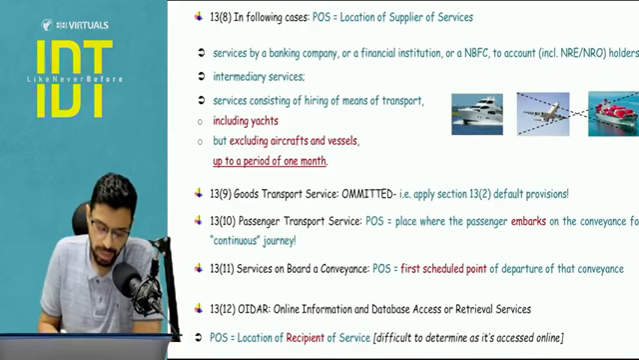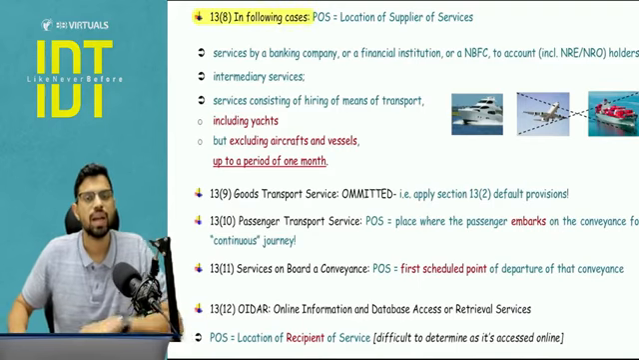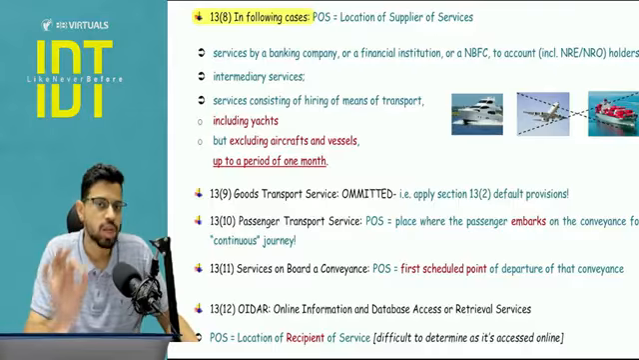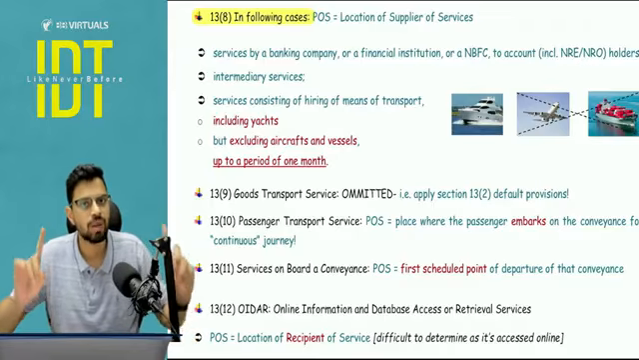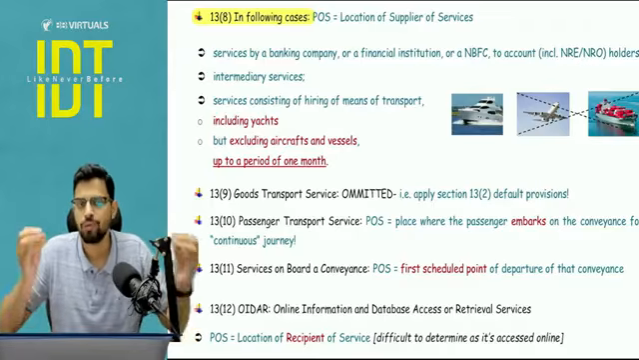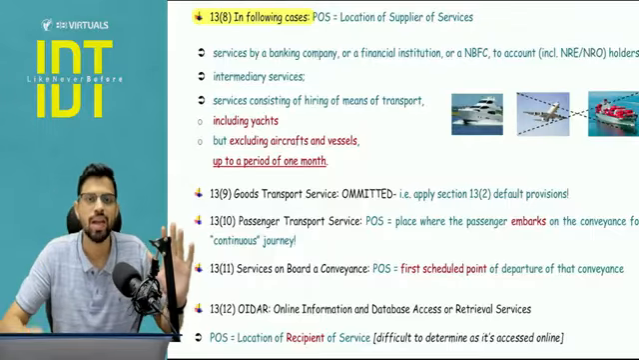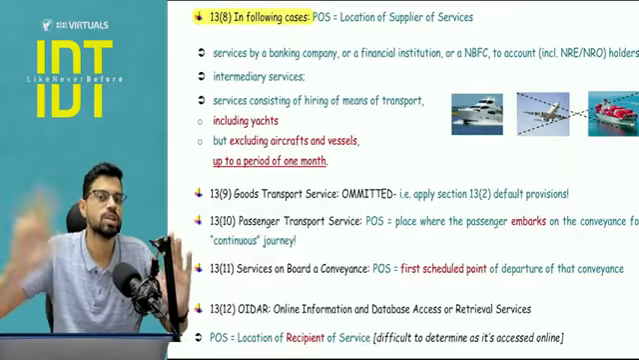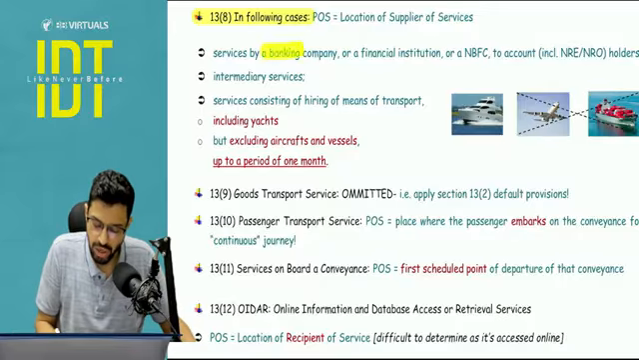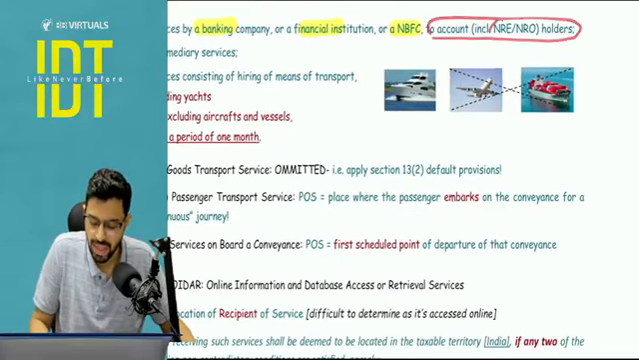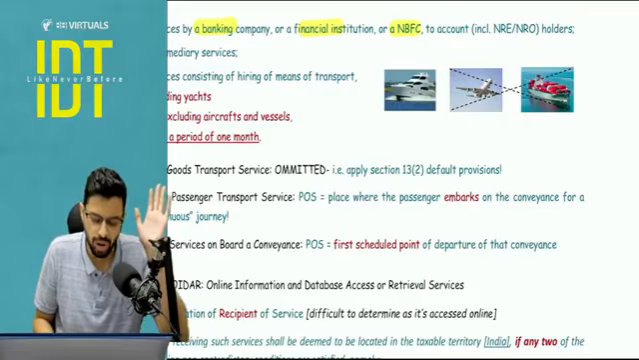13.8, very, very important. Please pay attention. What is 13.8? 3 specific services are covered here, and the answer is location of supplier of services. Place of supply will be the location of supplier of services. The focus is on the supplier. What are the 3 services? Service number 1, banking services given to its account holders. A banking or financial institution or NBFC is giving its services to its account holders. It can be an NRE, NRO account, any type of account, I don't care.